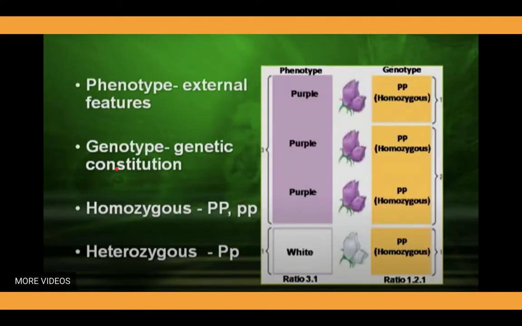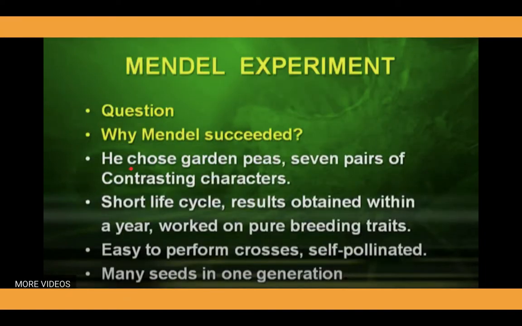He chose garden peas, and 7 pairs of contrasting characters are there, with the help of which he was able to easily observe the differences and similarities between the different traits of the pea plant.